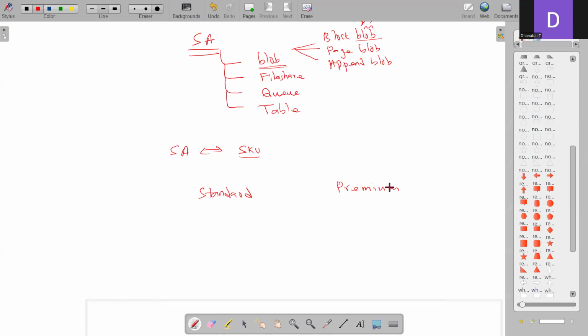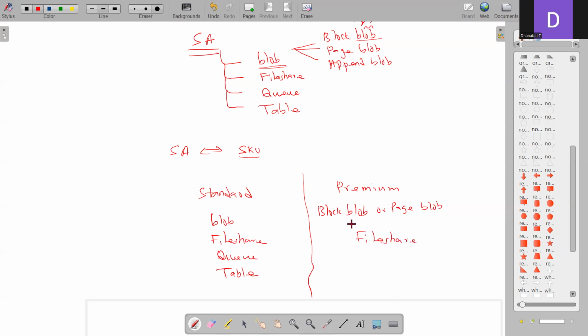So in the standard queue, you can go for creating all of them. Like you can create blob, file share, and then queue, as well as table. Whereas the moment we go to premium, we can't have a premium queue or table. The rest we can create, like we can create blob, or page blob. We can create a premium account for this particular use case, or even we can use it for a file share as well.